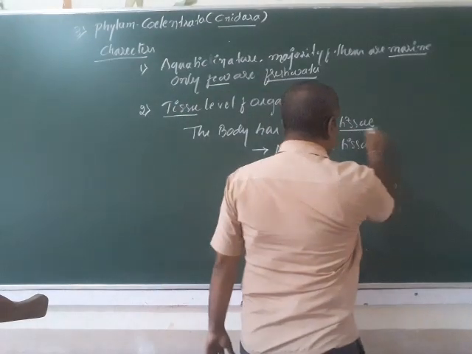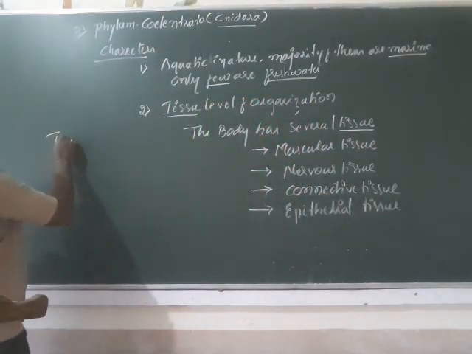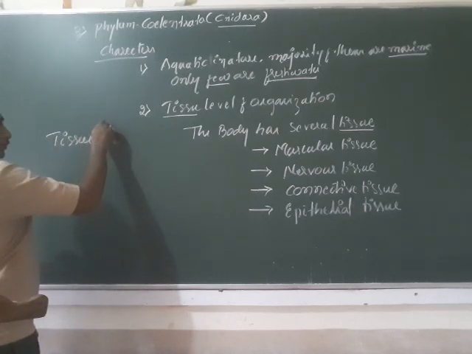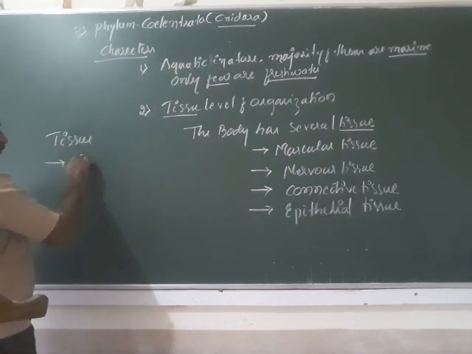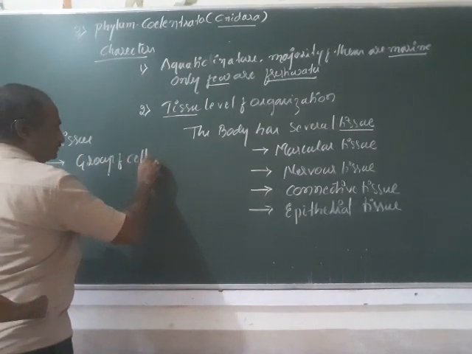What do you mean by tissue? You have to understand first. A tissue is a group of cells.